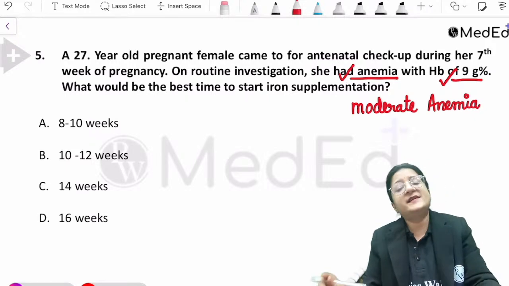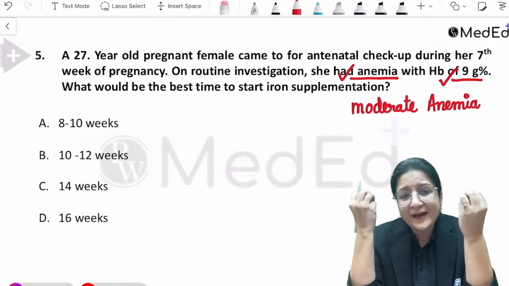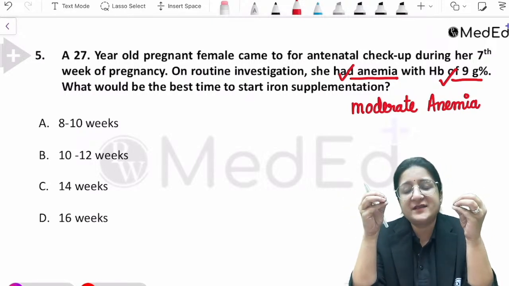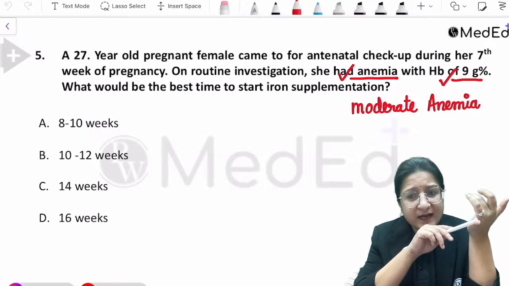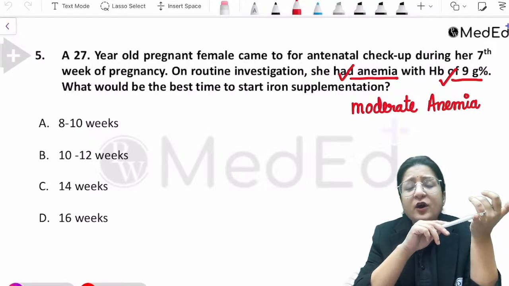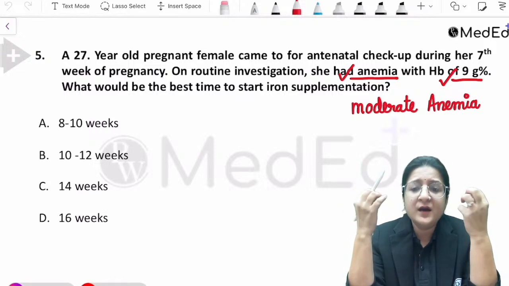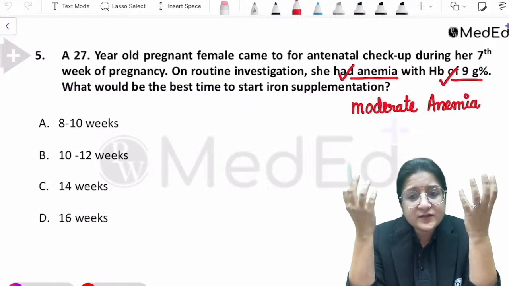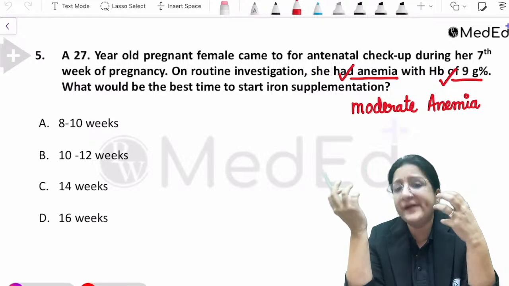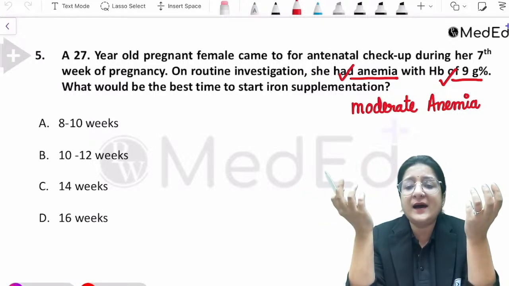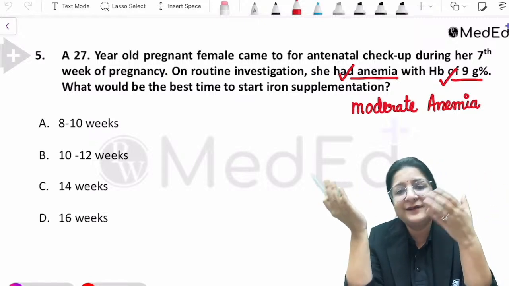So as such, yes, for prophylactic purposes, we don't really prefer to give oral iron in the first trimester for two reasons. One, the woman is already having nausea and vomiting, right? So she will not be able to tolerate oral iron because she will have more propensity, or more risk, of having gastrointestinal side effects with oral iron therapy. But if required, if there is already anemia, then there is no contraindication of starting oral iron treatment.